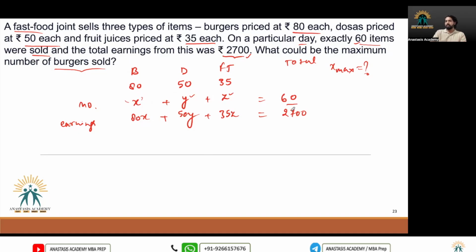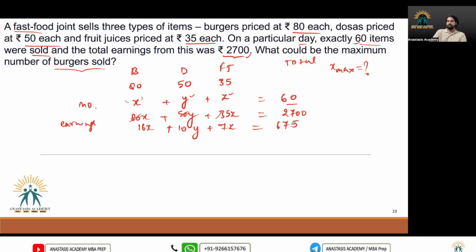So first of all, let's divide this equation by 5. It becomes 16x plus 10y plus 7z is equal to how much? 5 into 25, 25, 625 plus 50, 675.